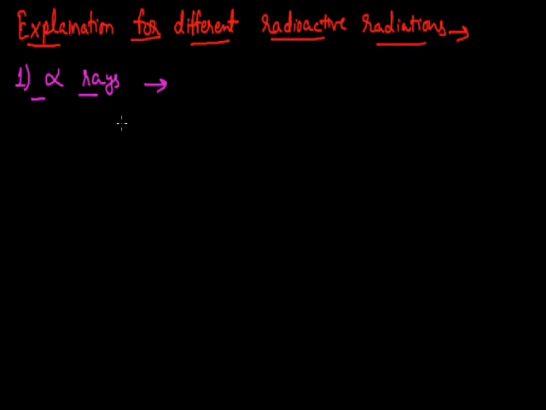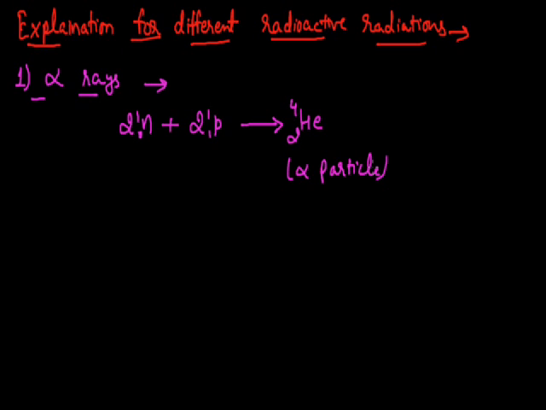The equation for the formation of alpha particle can be indicated by this. Here we will be starting with the two neutrons indicated by the symbol N01. They are going to combine with two protons indicated by this symbol. By the reaction, they will be converted into helium nuclei with the atomic number 2 and the mass number 4. This helium nuclei can also be termed as alpha particle. And when lots of alpha particles are emitted from the unstable nuclei, this will be termed as alpha rays.